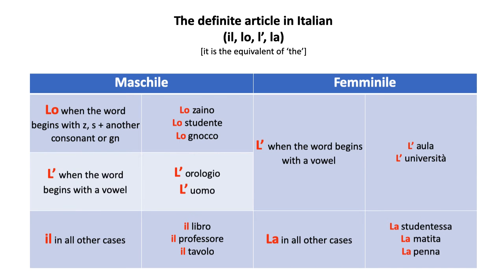Okay? Now for the feminines, it's just like the previous one, right? With vowels, you use L apostrophe, l'aula, l'università, and in all other cases, la studentessa, la matita, la penna, you use la. Okay? Those are the rules for the definite articles. Now let's go back to our vocab.